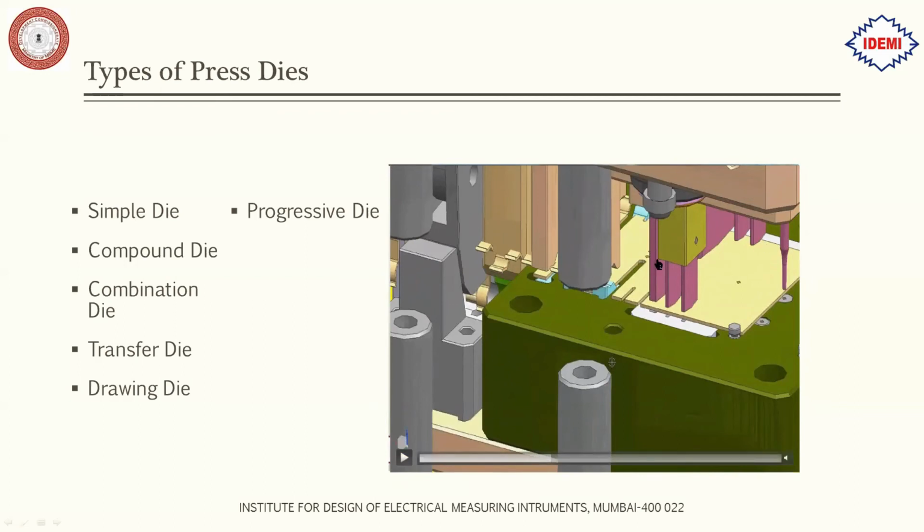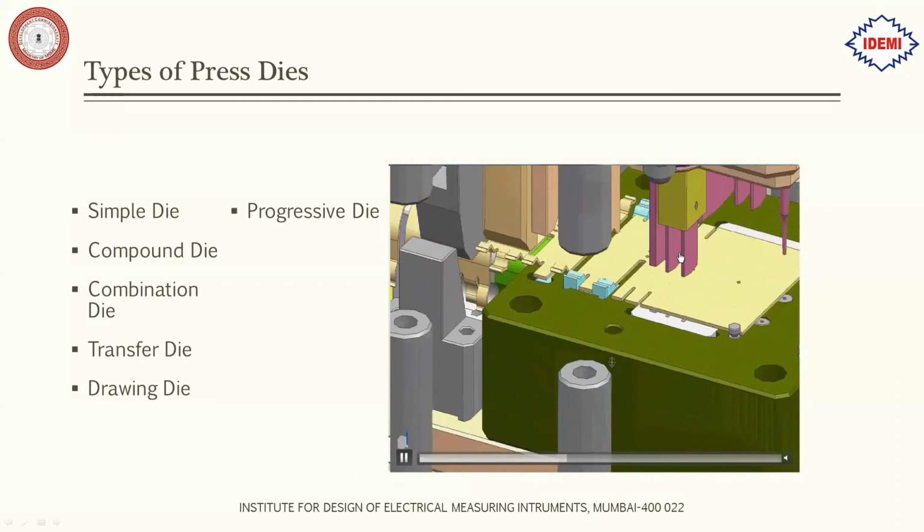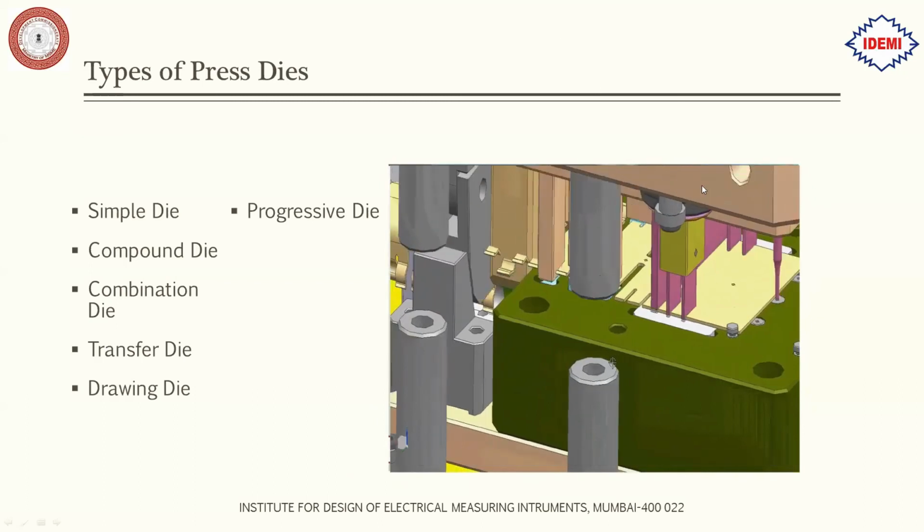Here you can clearly see the punches. These are the die stoppers which we saw earlier. Then these are the punches in pink color. These are called the punches.